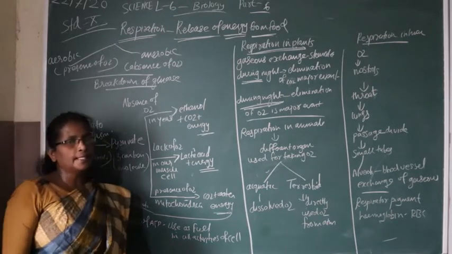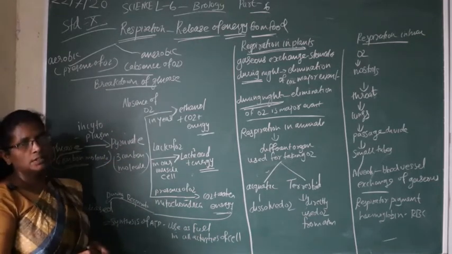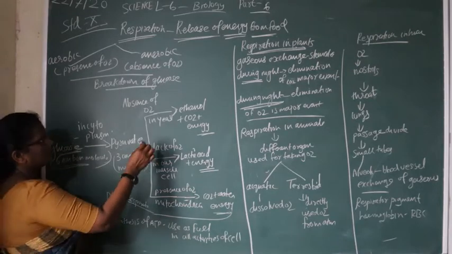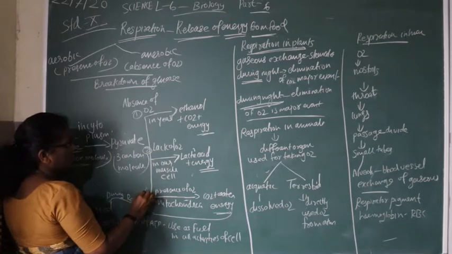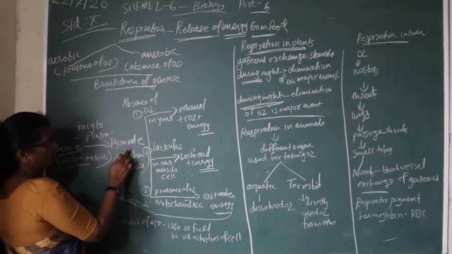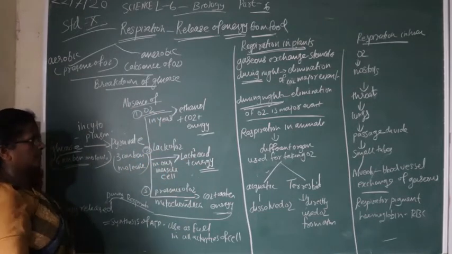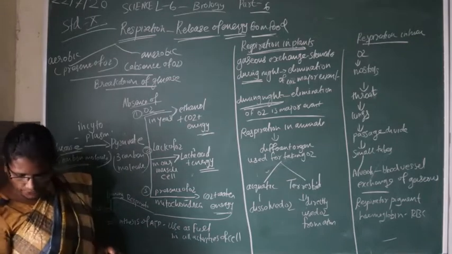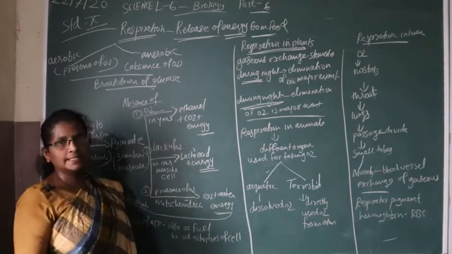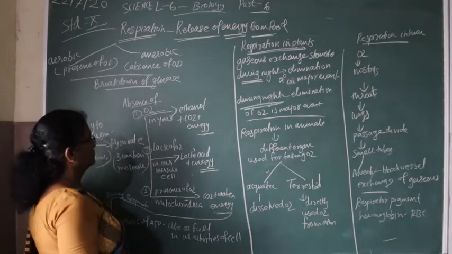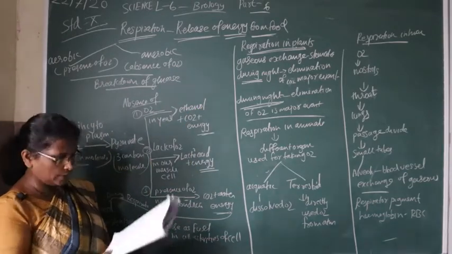Then this pyruvate is broken down in three different ways. The first is in the absence of oxygen, which takes place in yeast.